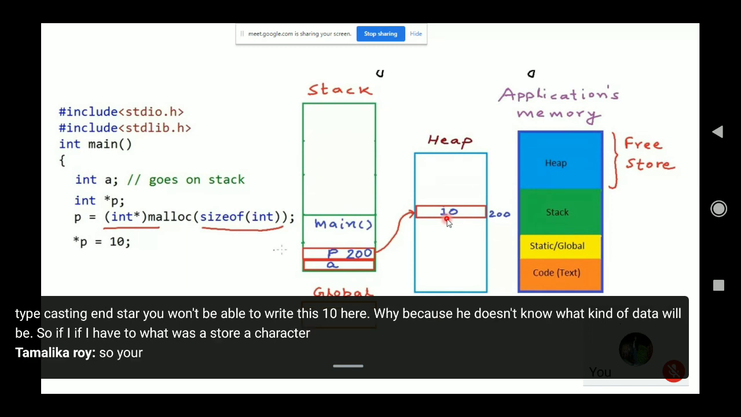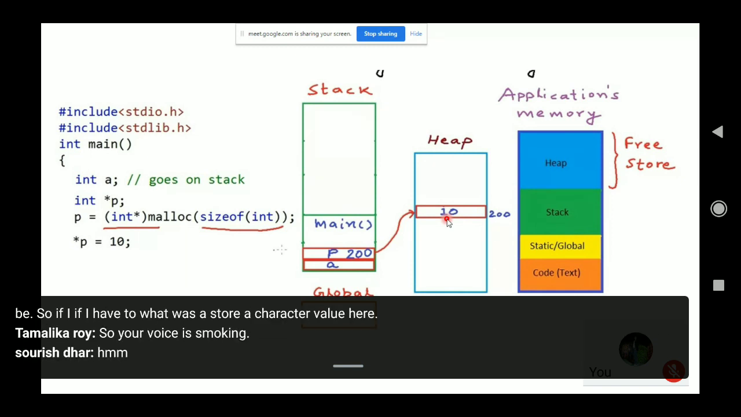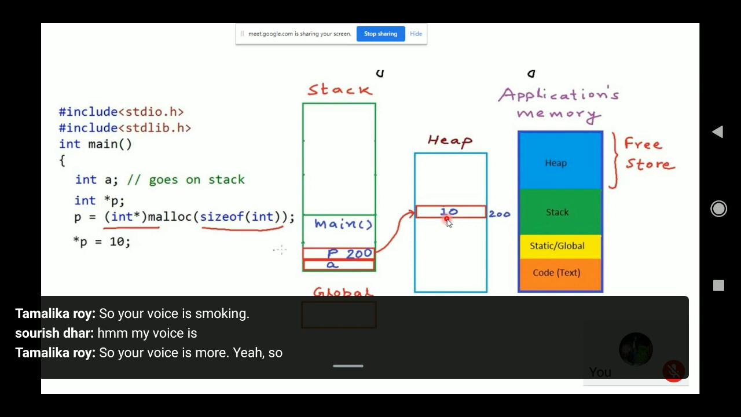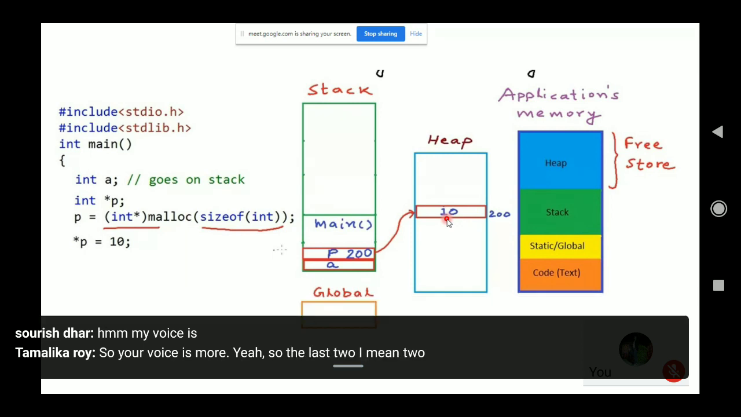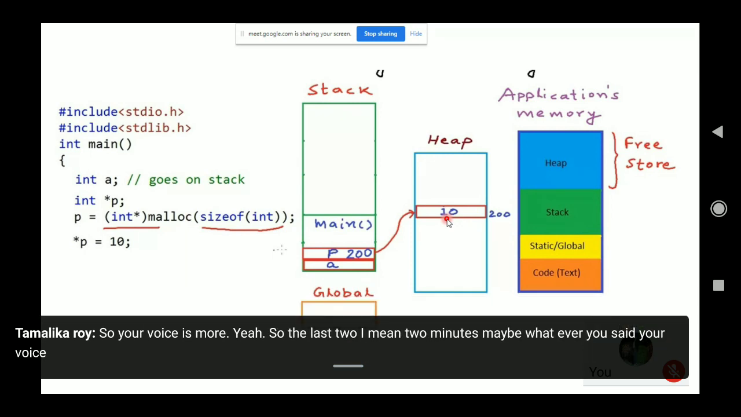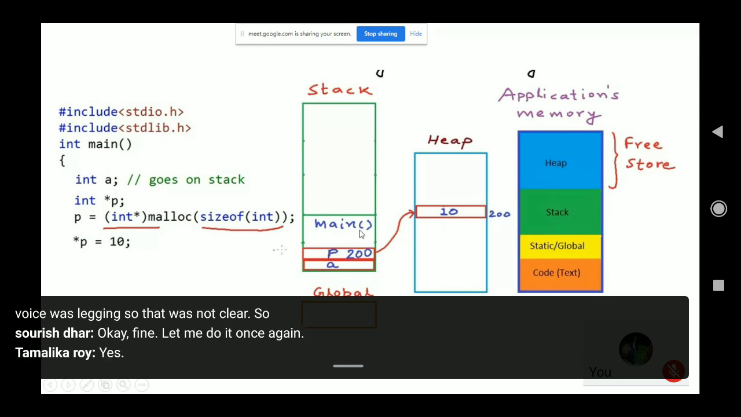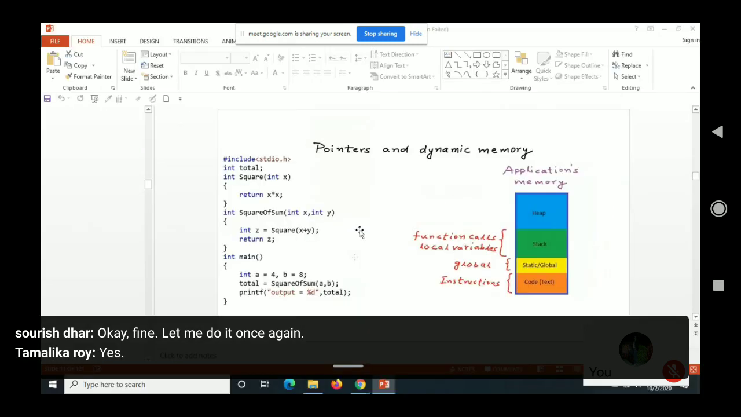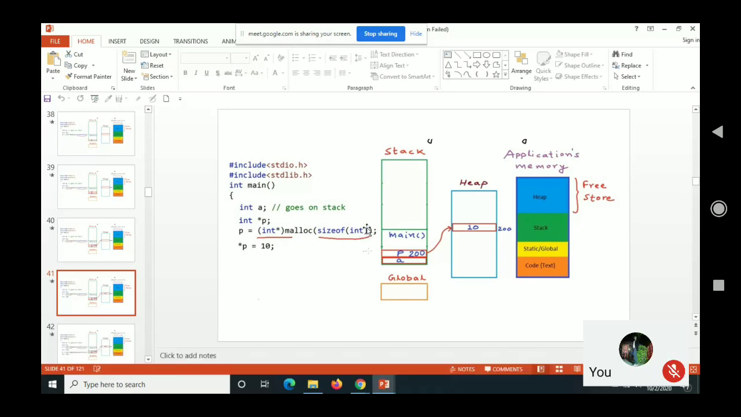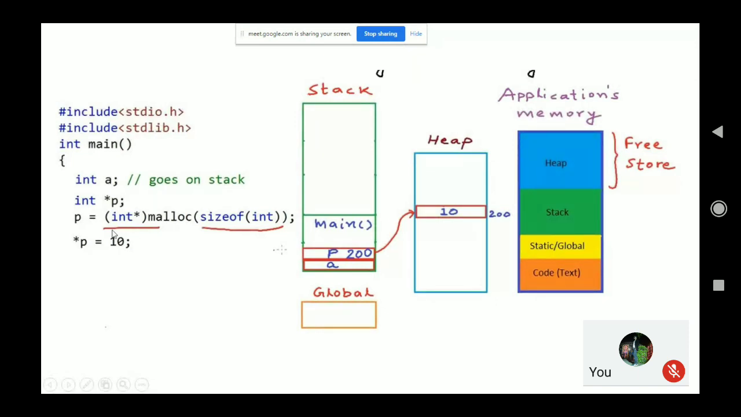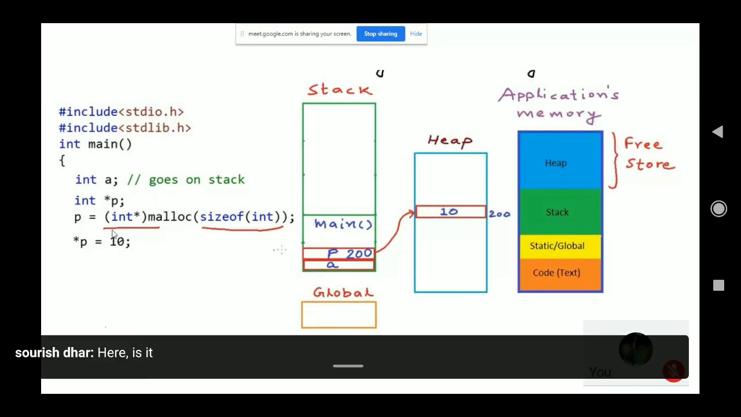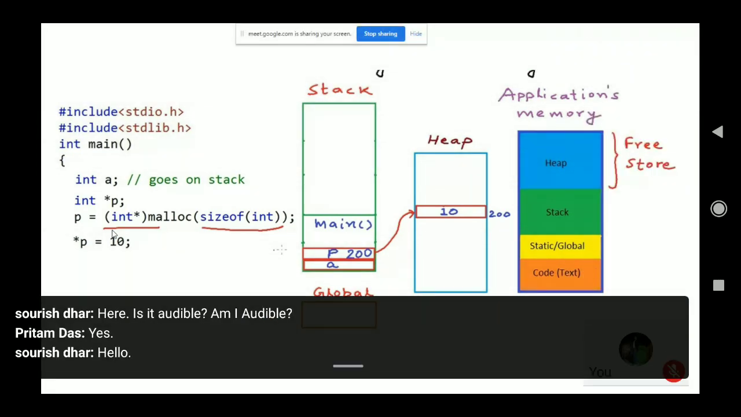Sir, your voice is lagging. Yeah, for the last 2 minutes, whatever you said, your voice was lagging, so that was not clear, sir. Okay, fine. Let me do it once again. Yes, sir. We were here. Is it audible? Am I audible? Yes, sir. Okay.